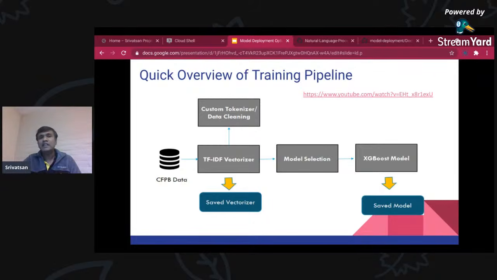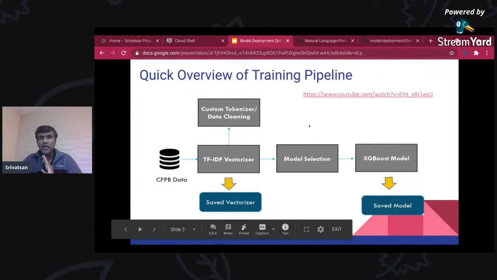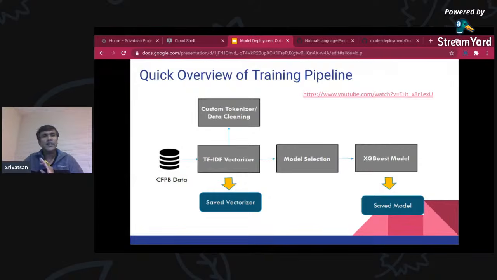And second thing is, this can be any pipeline, right? Like you can bring your own pipeline, deep learning or machine learning pipeline. So it can be anything. The process is similar, but let me quickly go through how the model looks that we are going to deploy. So what we did in this particular video is we took CFPB data.